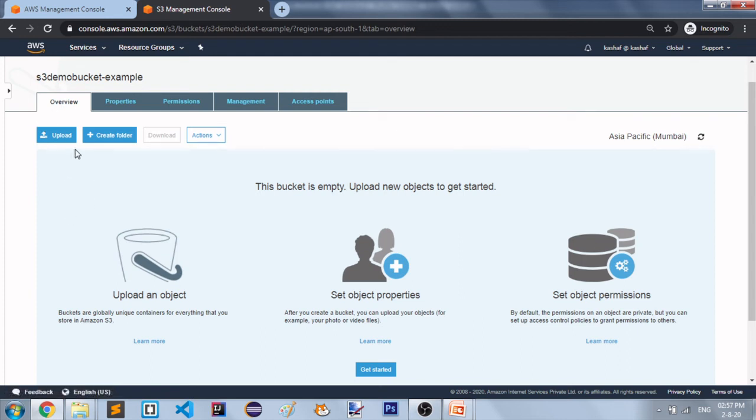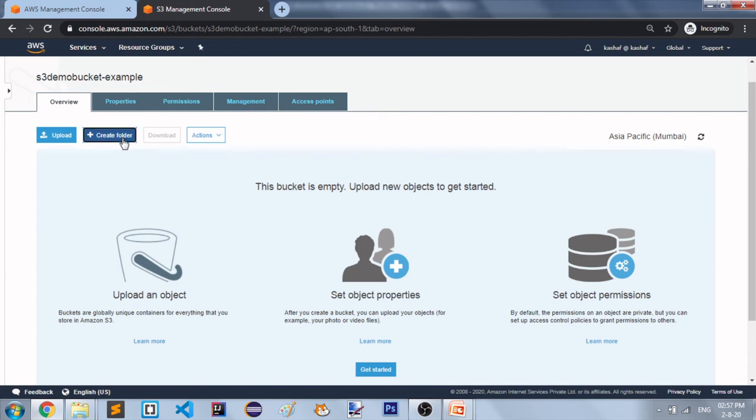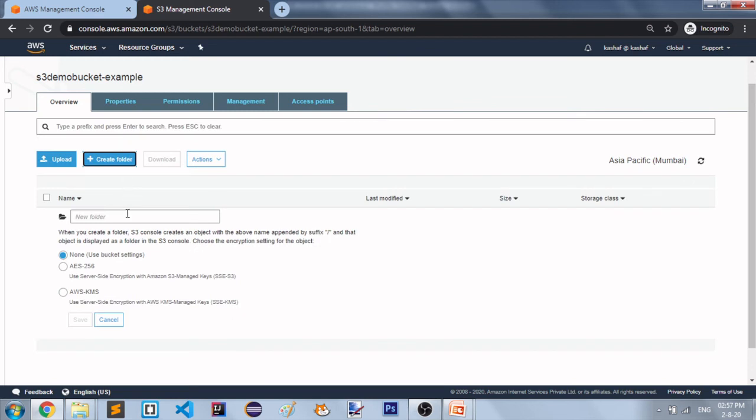In this tab we again have multiple options. You can upload your object here, any file, any image. You can upload it from here. You can create folders. You can download any object, and there are some actions. You can see some actions here. Now first we are going to create one folder. Just click on this create folder button, and you can give some name to your folder.